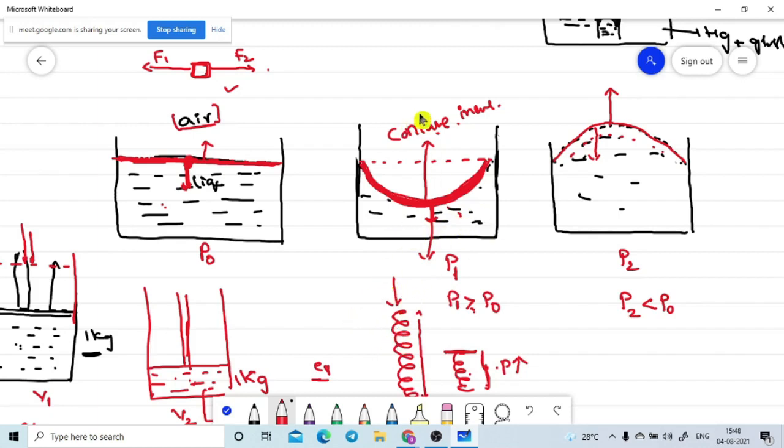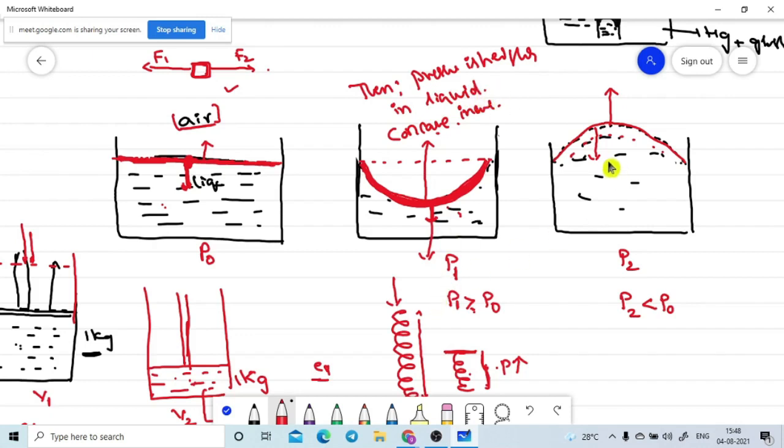So now I will go to this one. Here the concave shape. Then we can say that pressure is higher. Pressure is higher in the liquid. Okay, na? Hello. Yes, sir.